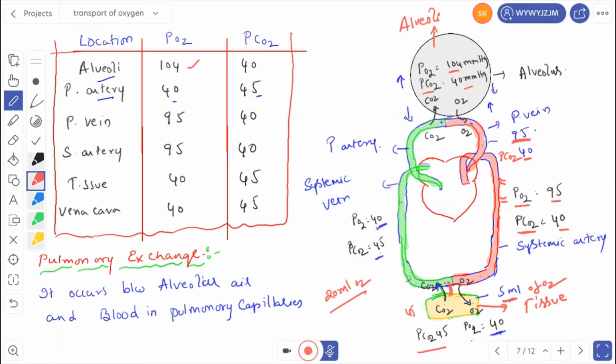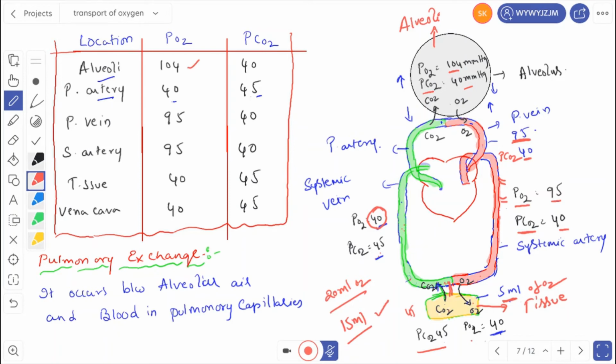Imagine that deoxygenated blood also contains oxygen. So the deoxygenated blood also carries oxygen. How much oxygen is present in the deoxygenated blood? 100 ml of deoxygenated blood consists of 15 ml of oxygen, because 5 ml was already given to the tissues. The remaining oxygen stays when the blood is collected by the veins and becomes deoxygenated blood due to the entry of carbon dioxide. So 15 ml of oxygen is present in deoxygenated blood.